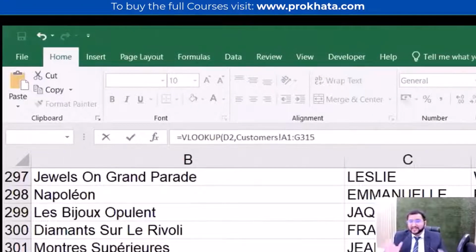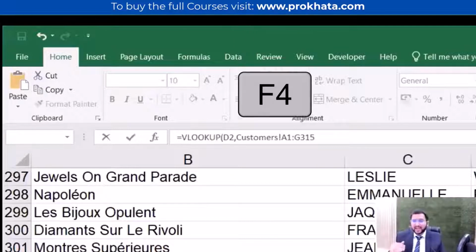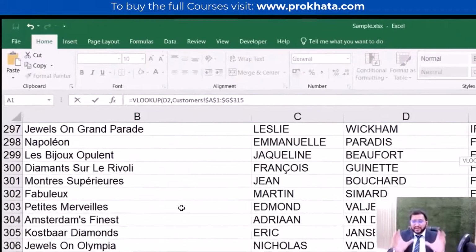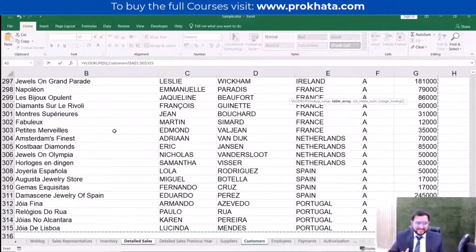And to freeze this data, because the table should not move here and there when I'm pasting the formula, I need to press F4. What F4 will do is fix the data to particular cells only. So I have taken the lookup value as customer number, and I have fixed the table array.